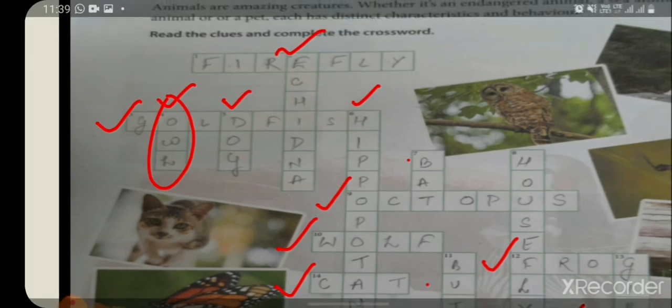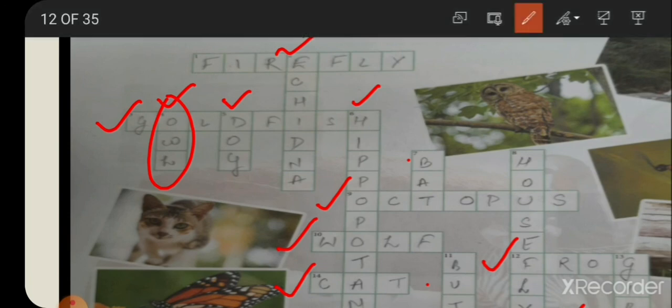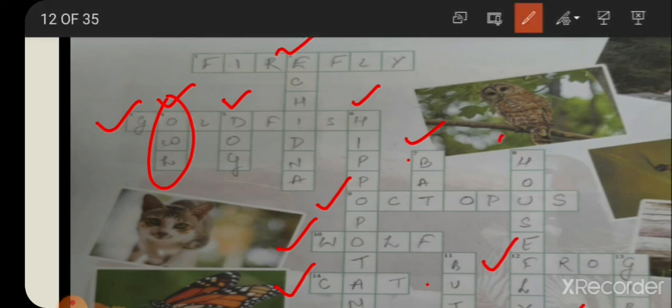I think it is clear. The seventh one is, it is the only mammal that can fly. Okay, it is bat, B-A-T. It is the only mammal that can fly. Eighth one is, this insect has a lifespan of only 28 days. It is housefly. Okay, they live only for 28 days.